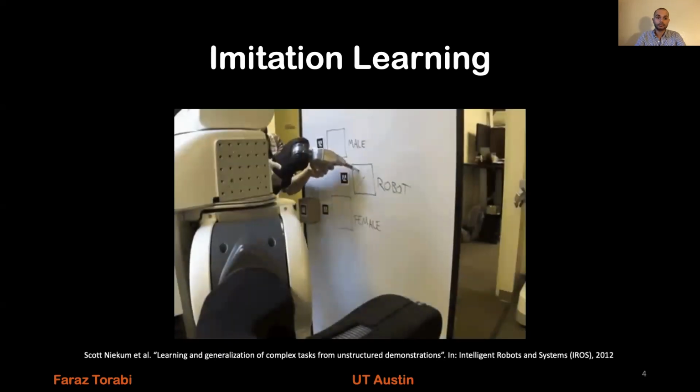So here is an example of imitation learning from Scott Niekum, where he tries to show the robot how to draw a cross on a whiteboard. And here the agent, which is the robot, has access to both the states, which are the joint angles, and the actions, which are the joint torques.